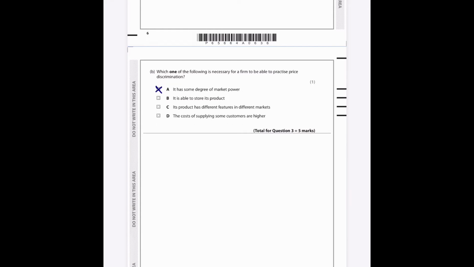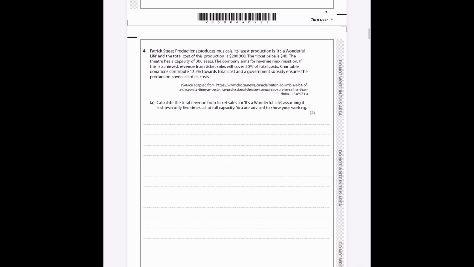Price discrimination is about exploiting different characteristics of different consumers. Whether you're a student, whether you're over a certain age, whether you're under a certain age, that's why companies are really interested in collecting as much data as possible from you. One of the reasons is so that they can exploit you for the revenue that they can generate and the profit they can generate.